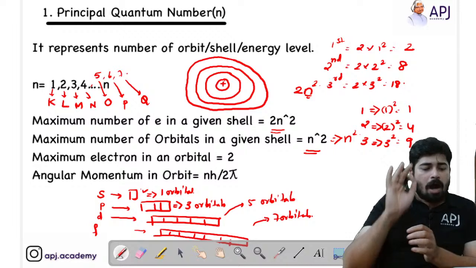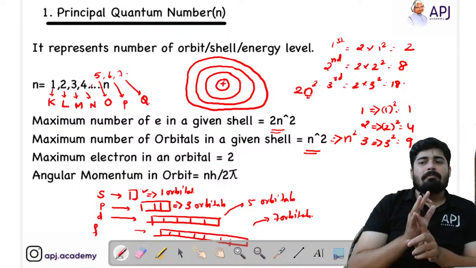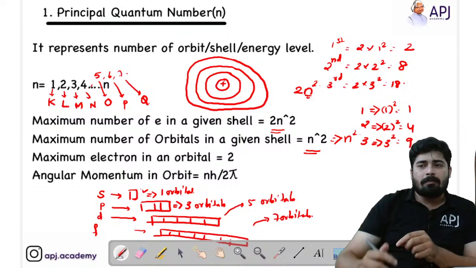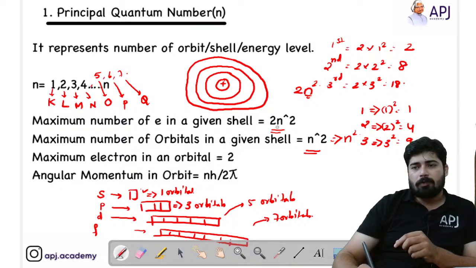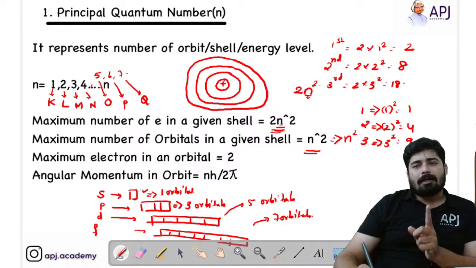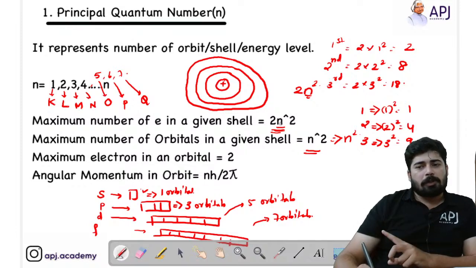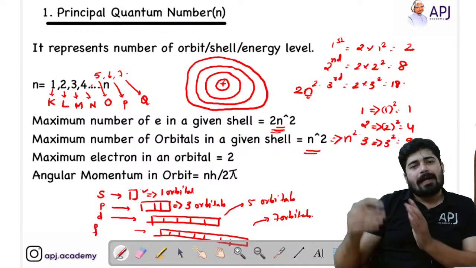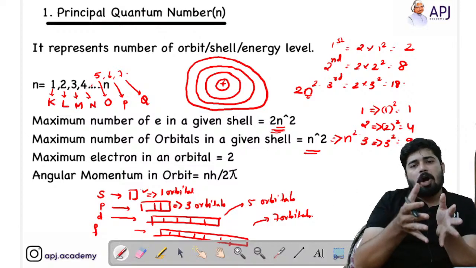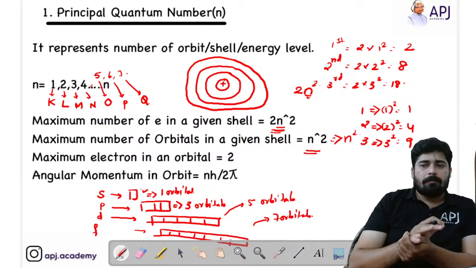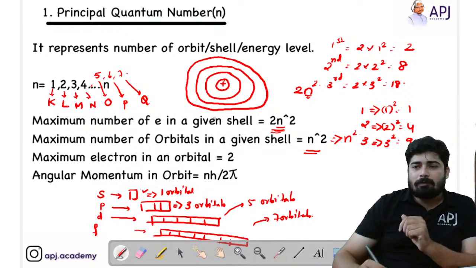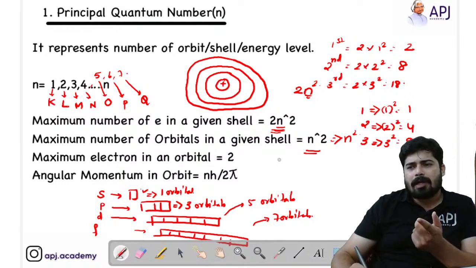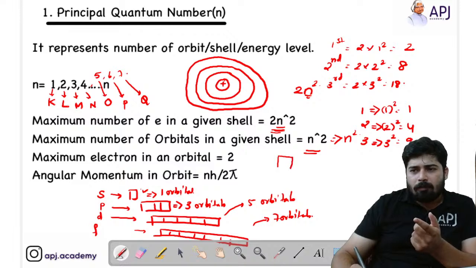First of all, how to calculate the maximum number of electrons in a given shell? The formula is 2n square. You have to use this formula 2n square, where n corresponds to the number of the shell. And the maximum number of orbitals in a given shell is equal to n square. That is, in a shell, how many orbitals are present. And one more thing you have to understand, this one also I have already discussed, that is, in one orbital there are 2 occupants.